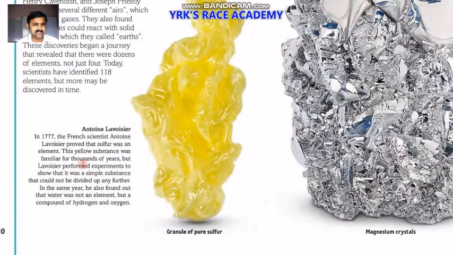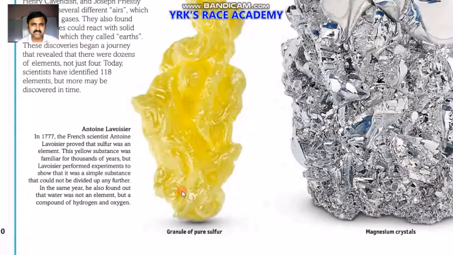Antoine Lavoisier: in 1777, the French scientist Antoine Lavoisier proved that sulfur was an element. This yellow substance was familiar for thousands of years, but Lavoisier performed experiments to show that it is a simple substance that could not be divided up any further. In the same year, he also found that water was not an element but a compound of hydrogen and oxygen.